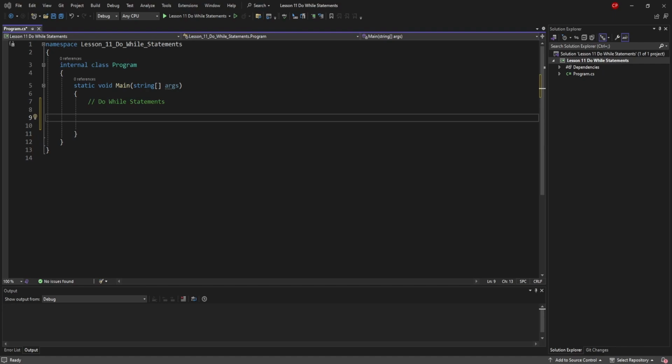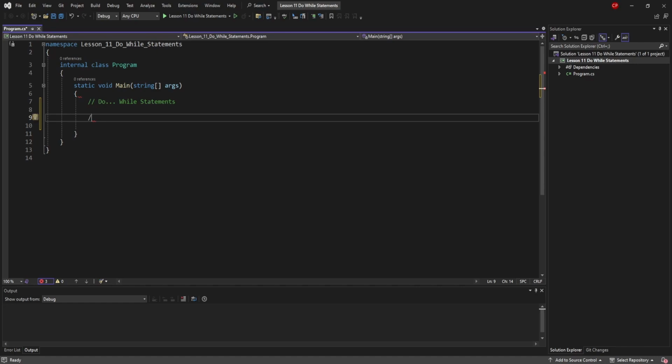Today, we're going to go over do while statements, sometimes written as do-while, right? We've done while statements before, and counter controlled iterations, where it was like i equals 0, and then i is less than 5, and then i plus plus, right? We did something like that before. That was our counter controlled iteration.